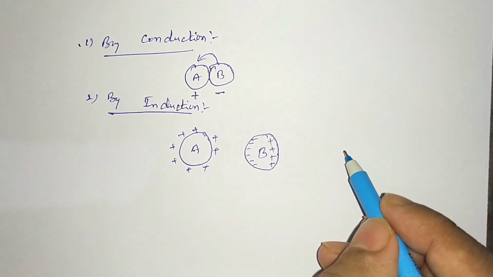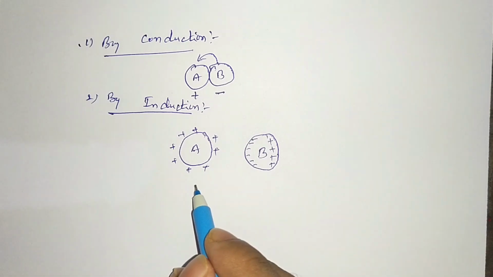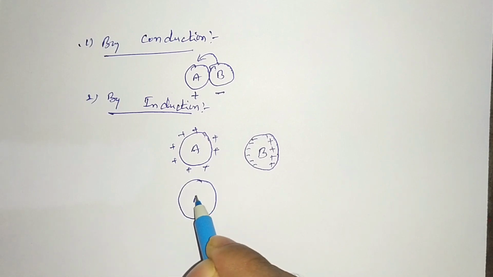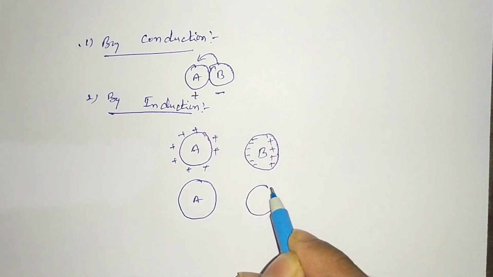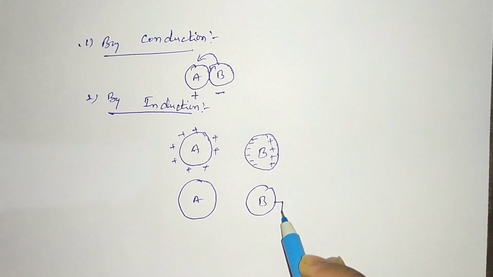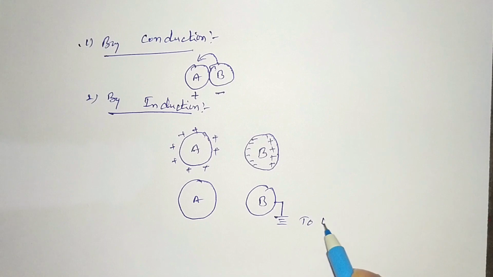And step 2: I am not changing this body. Just when it is in this case, you connect this body with the help of a conductor to the earth. This is called earthing.